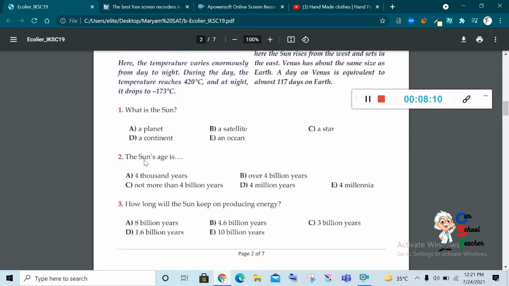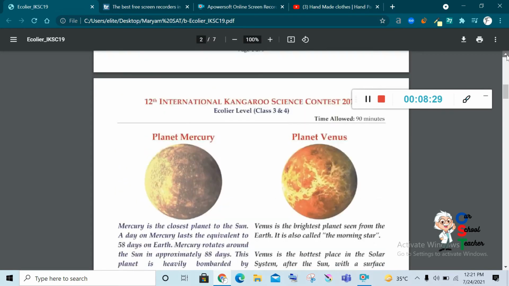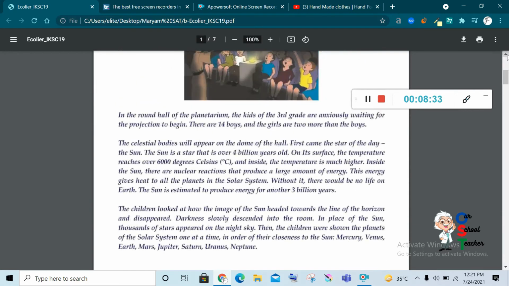Number 2. The Sun's age is 4,000 years, over 4 billion years, not more than 4 billion years, or 4 millennia. Okay, if you have forgotten, just go to the para and read it again. You can see the Sun is a star that is over 4 billion years old.